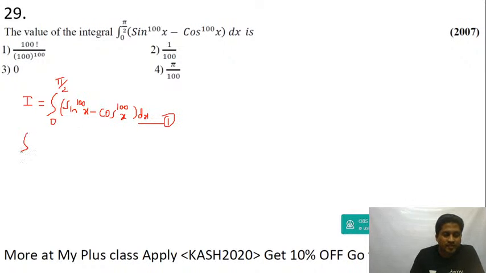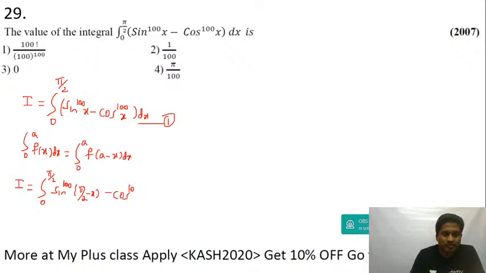If I use the property integral 0 to a of f of x dx is equal to integral 0 to a of f of a minus x dx, this becomes I is equal to integral 0 to pi by 2 of sin to the power of 100 of pi by 2 minus x minus cos to the power of 100 of pi by 2 minus x.